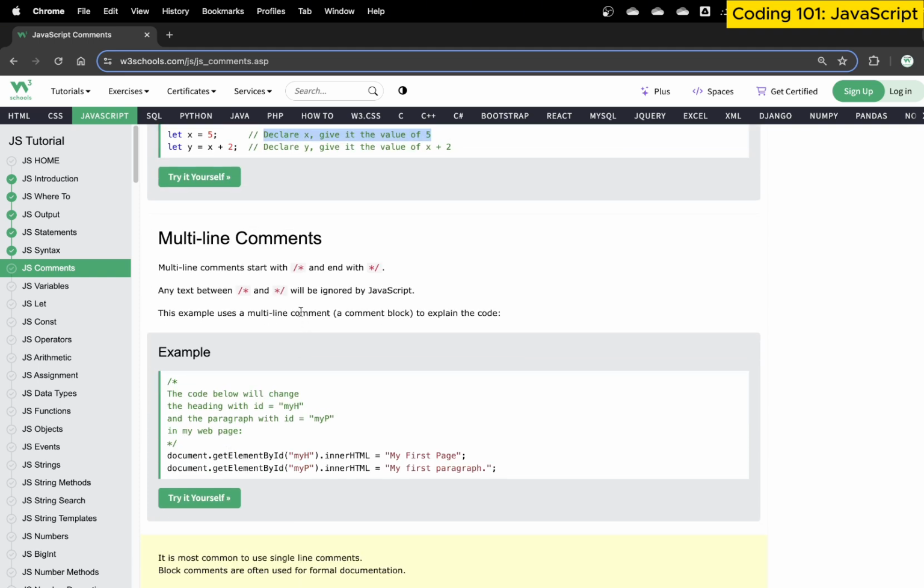You can use something called multi-line comments, where if you have multiple lines of comments and multiple lines of text or code that you just want to hide temporarily, we use multi-line comments. And for that we use backslash asterisk and then asterisk backslash. So this is basically a special signature that allows us to comment out everything within our code. So these are simple comments.